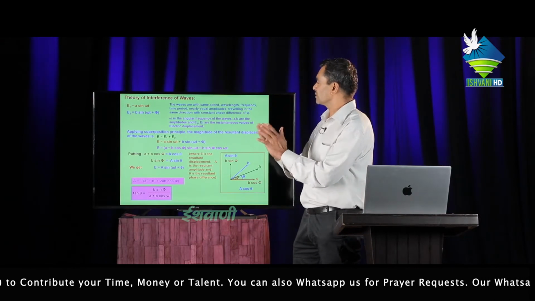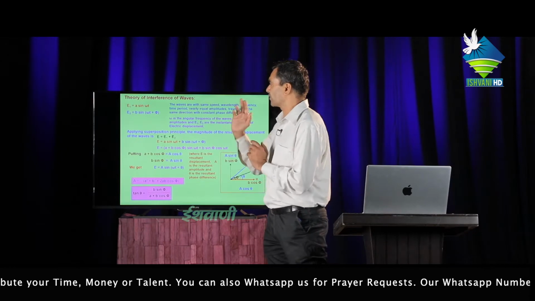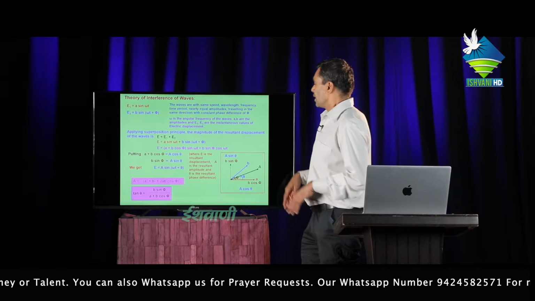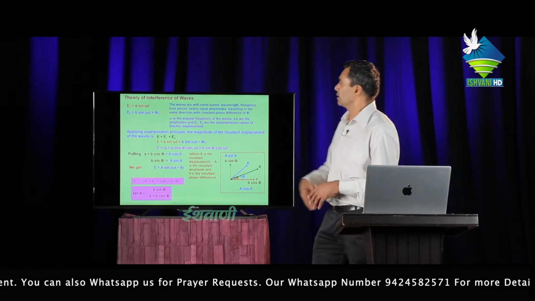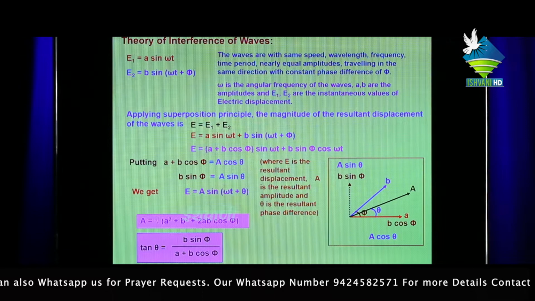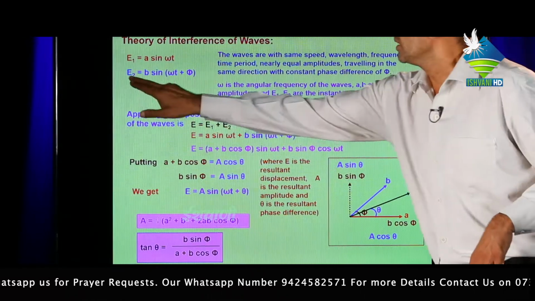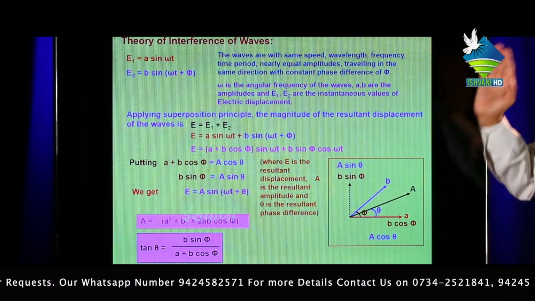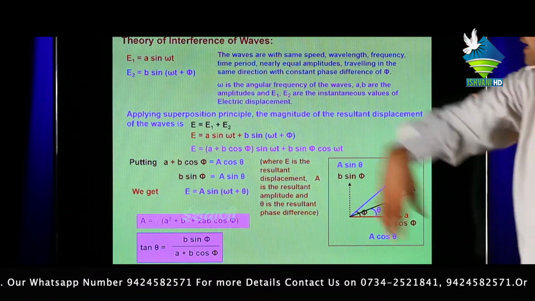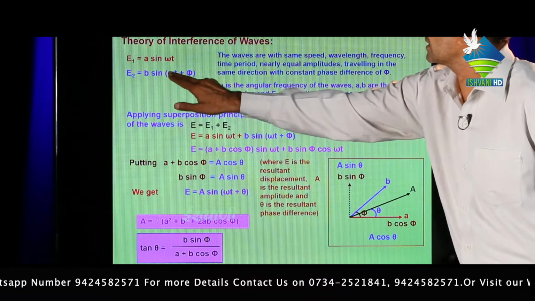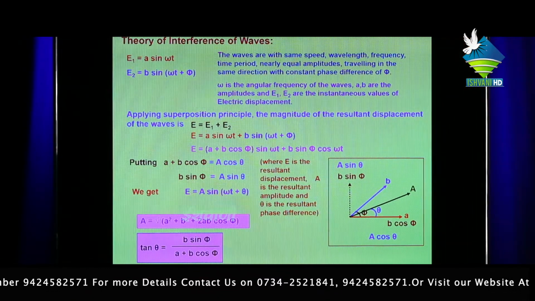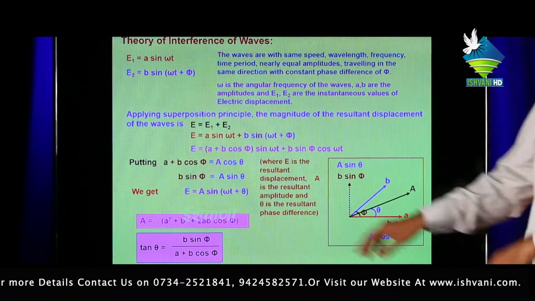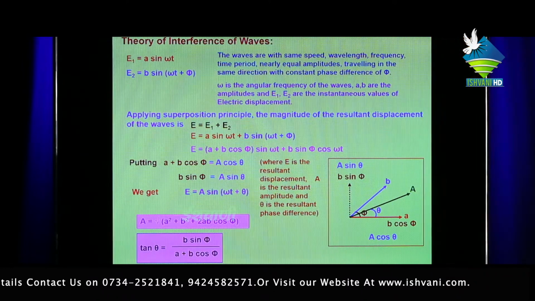The displacement of the first wave is represented by E1 equals A sin omega t, and the second wave makes an angle phi with the first wave, so its displacement is E2 equals B sin(omega t plus phi). Here A is the amplitude of the first wave, B is the amplitude of the second wave, omega is the angular frequency, and t is the time. Angular velocity omega equals theta upon time, so theta equals omega t, and omega t is called the phase.